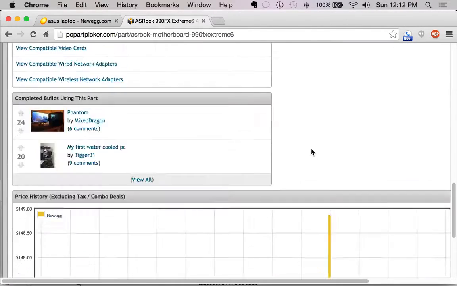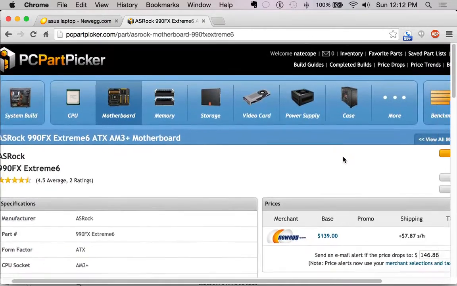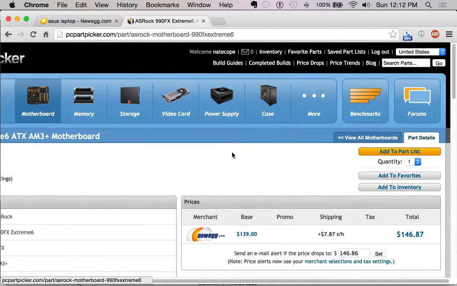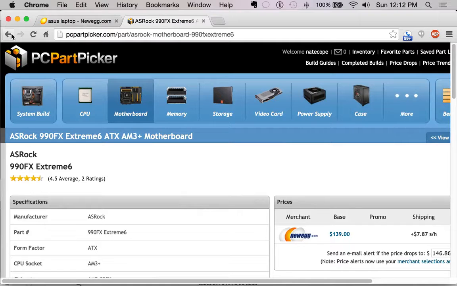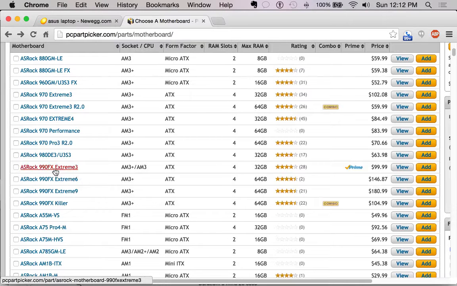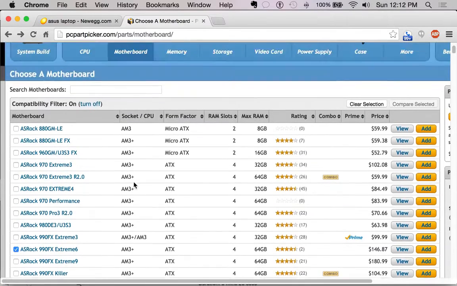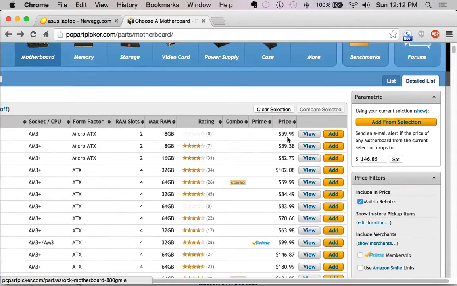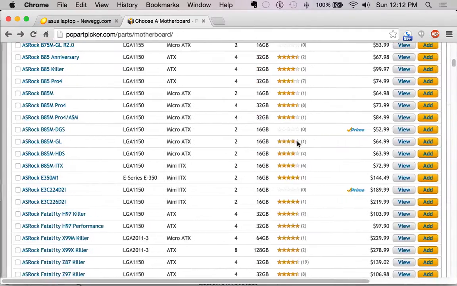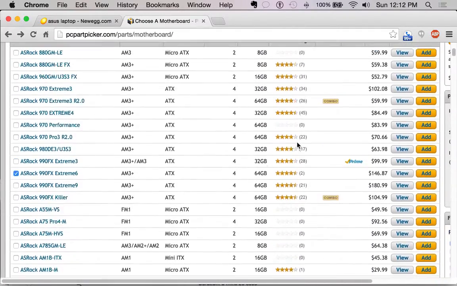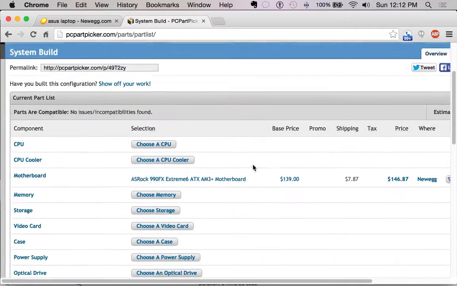And we say, looks like I might have to go back. Yeah, let's go back. So I don't know which one that was. So I think I chose one of the AM3. So let's just choose an AM3 socket type. And then we're going to add. This is confusing with the small text, or big text rather. So we're going to click add over here. This adds it to your config, your system build.